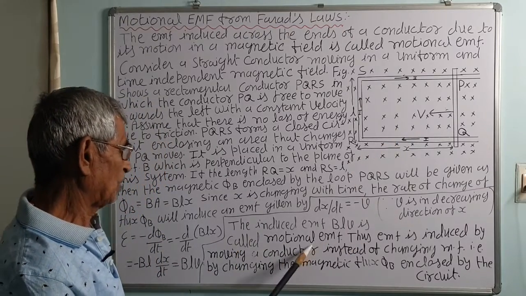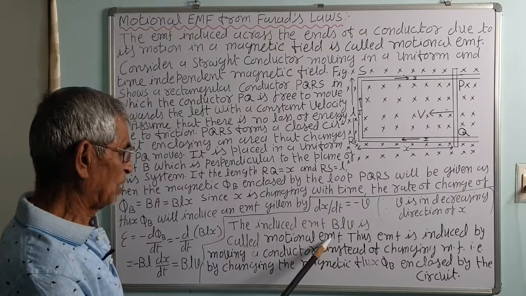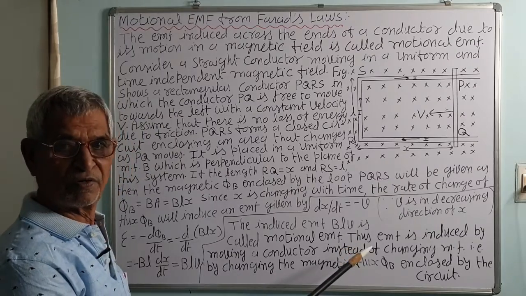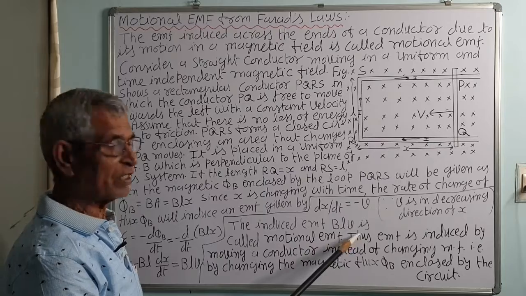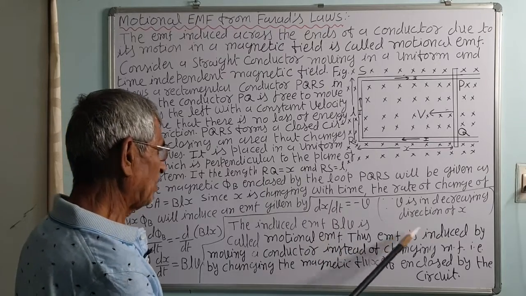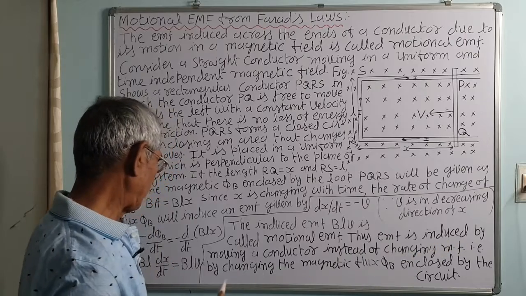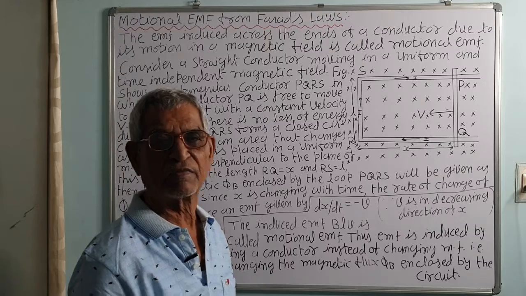So the induced EMF BLv is called the motional EMF because it is induced due to the motion of the conductor in the magnetic field, which is constant, time independent, and doesn't change with time. Thus EMF is induced by moving a conductor instead of changing the magnetic field. Anyhow, we have to change the magnetic flux.